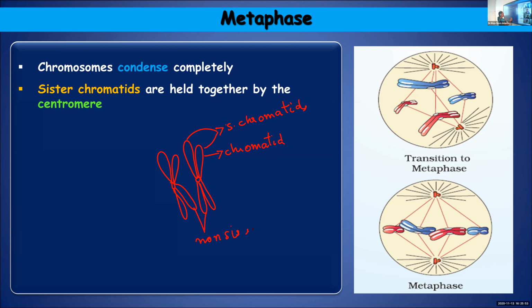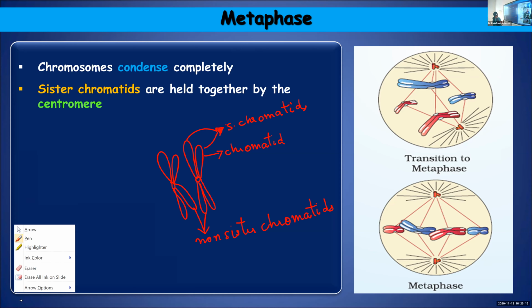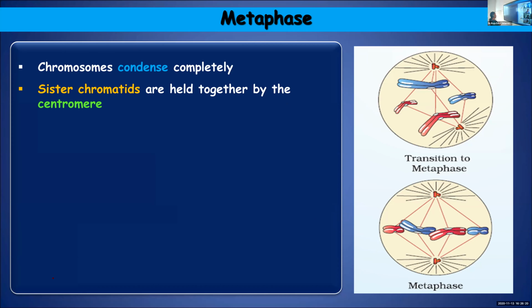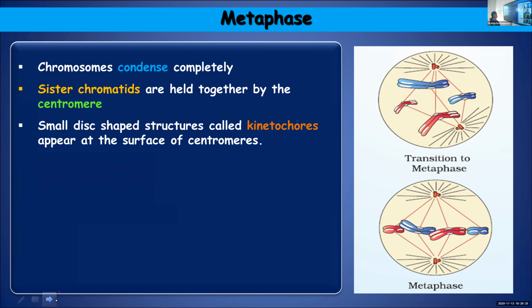Did you understand the difference? If the chromatids belong to the same chromosome, you call them sister chromatids. But chromatids belonging to different chromosomes, you call non-sister chromatids. These two are non-sister, and these two are sister chromatids. They are kept together at the region of the centromere, which is a primary constriction present in the chromosomes.